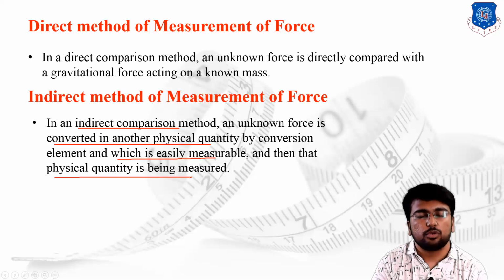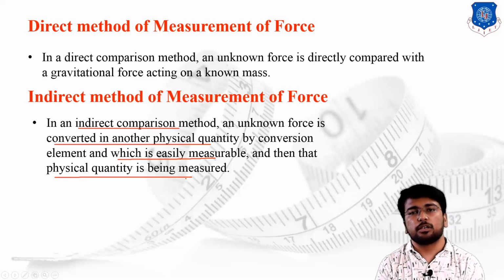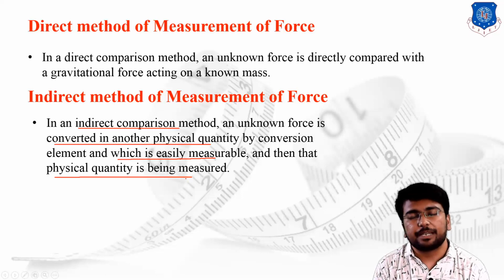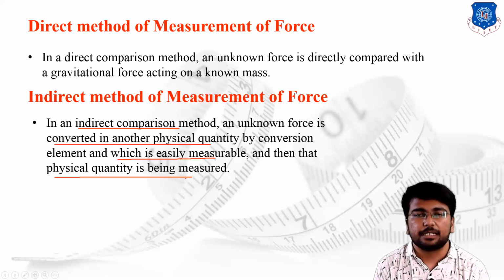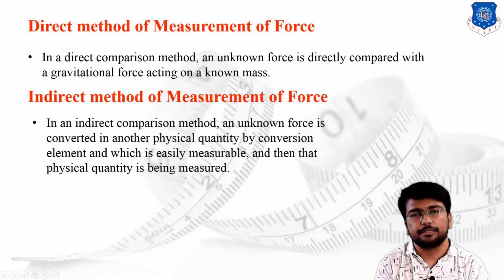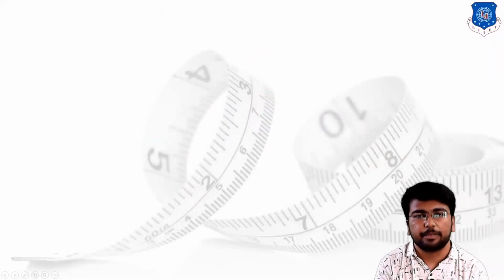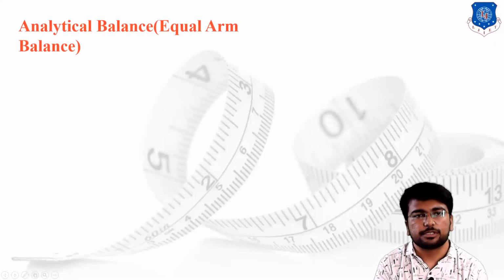We are simply converting the force into another parameter, which is easily readable, easily measurable, and then we are simply measuring those particular parameters with very easiness. So this is the basic concept of the direct and indirect method of measurement of the forces.